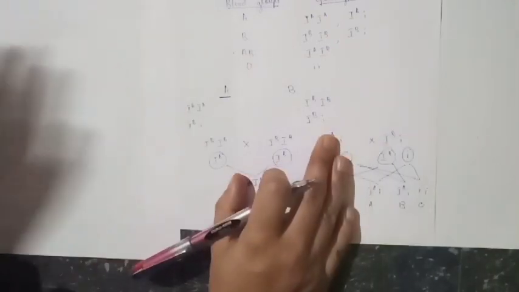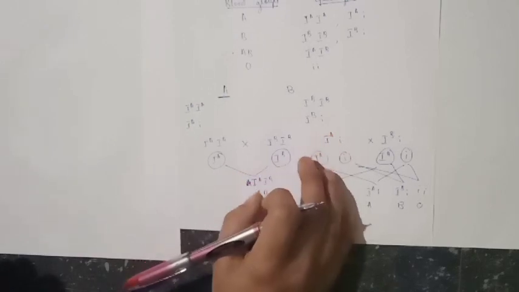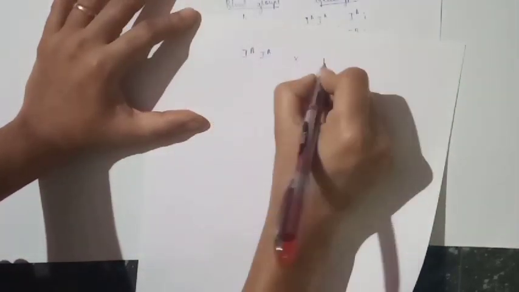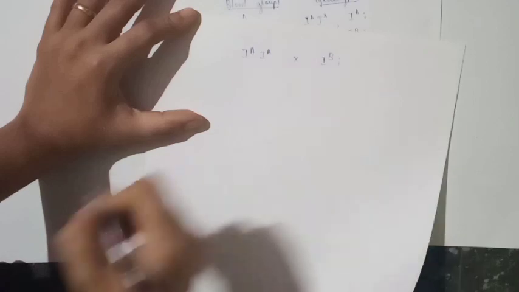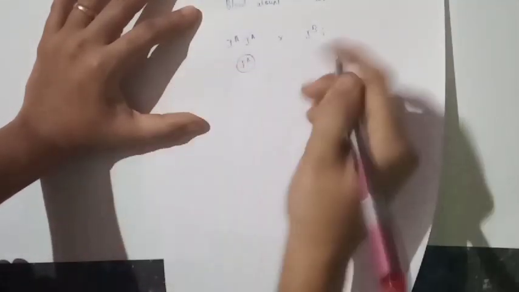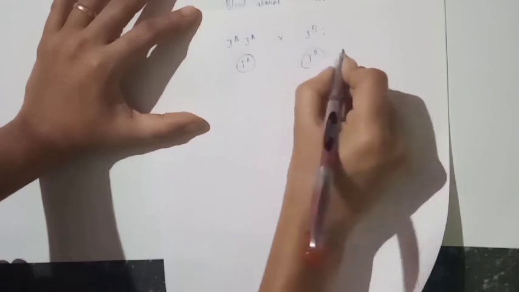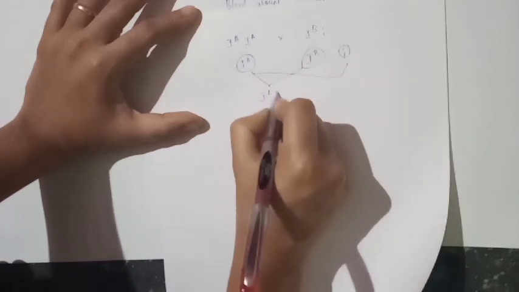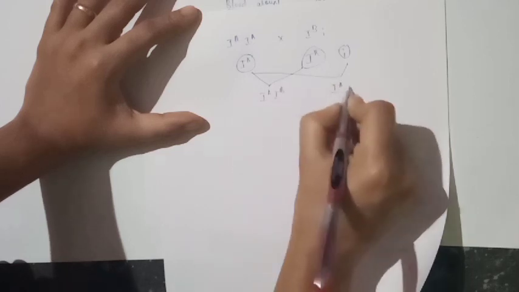Now consider, suppose one parent is in homozygous condition, another is in heterozygous condition. Then what happens? Here the gamete is with IA. Here two types of gamete. IAIB, IA IA small i.